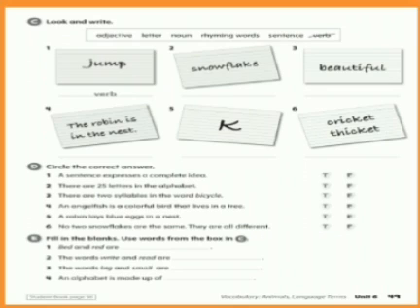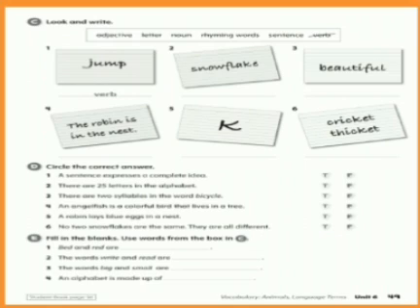Then exercise D says circle the correct answer. These are true and false. You are going to circle the correct answers. I will read all the sentences for you. Number 1 says a sentence expresses a complete idea. True or false? Number 2, there are 25 letters in the alphabet. True or false? Number 3, there are 2 syllables in the word bicycle. True or false? Students, remember I have already told you what syllables are, okay?